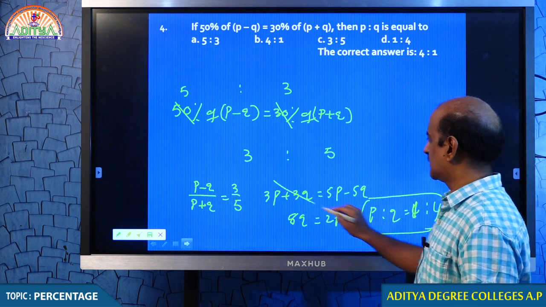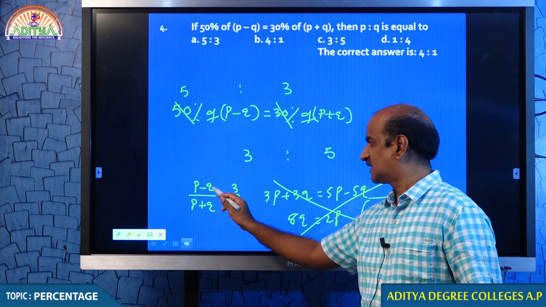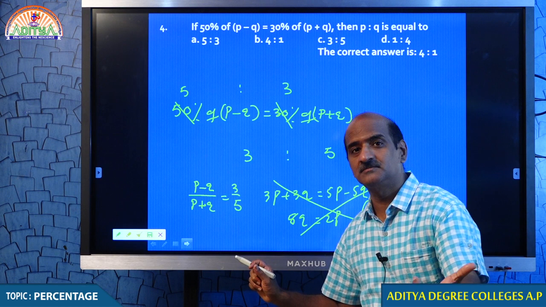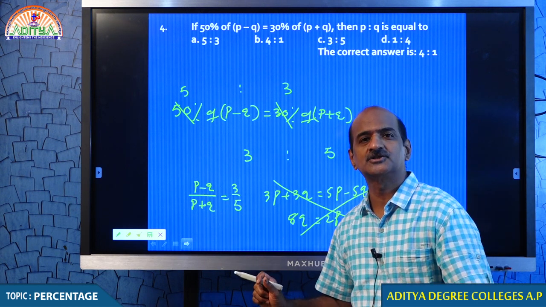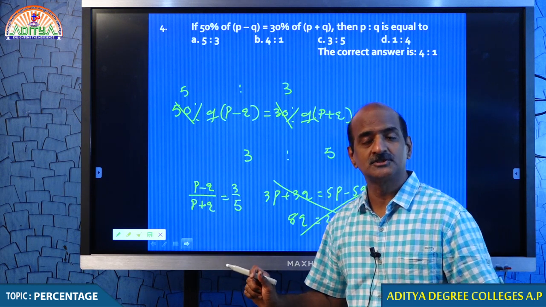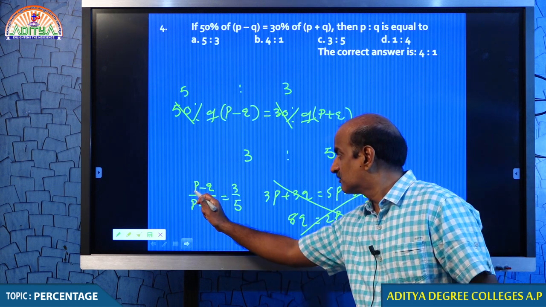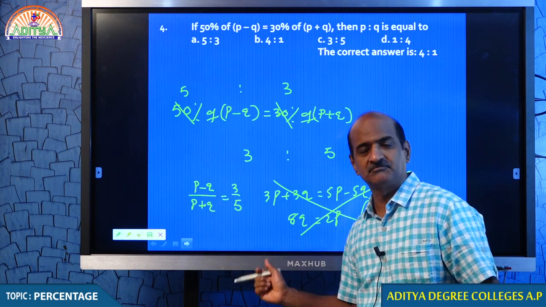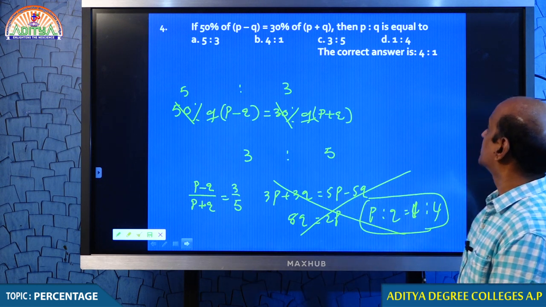Actually, this is not all required, my dear students, because whenever this kind of conditions are given, we can have some conclusion. In competitive examination we will be given the answers as well. This is an objective type of question, therefore you need not solve the values. 4 minus 1, 4 plus 1, you can also get it. Okay, students, now you understand how to get your answer.